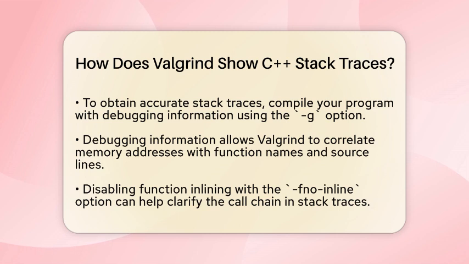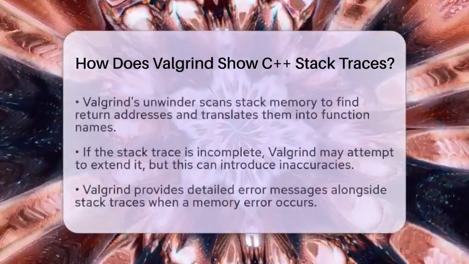Another tip for clearer stack traces is to disable function inlining. You can do this by using the -fno-inline option. Function inlining can sometimes make it harder to see the original function calls, so turning it off can help Valgrind show a more straightforward call chain.